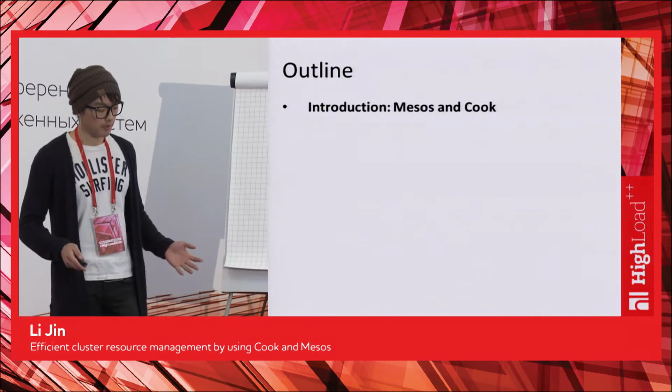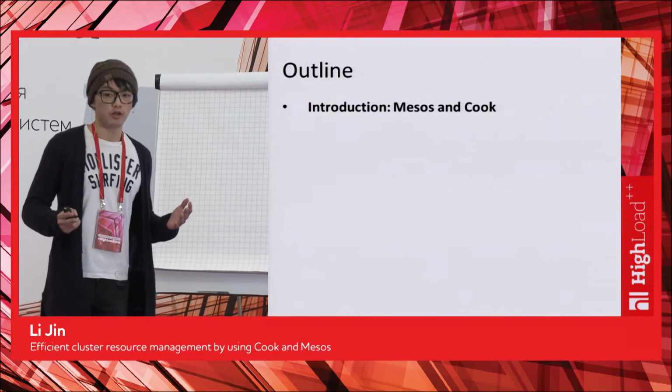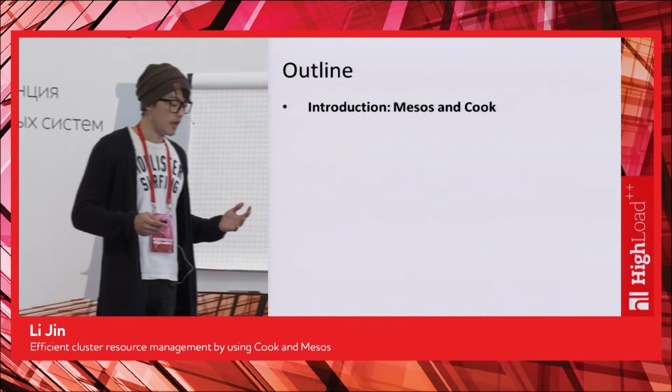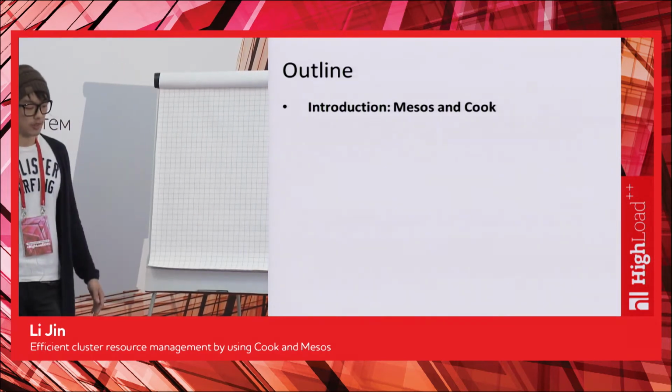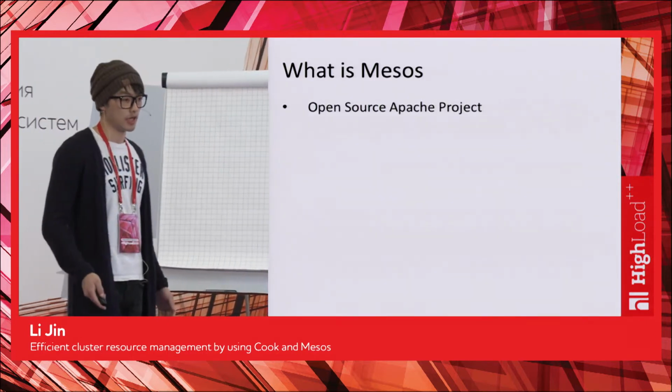What are we going to talk about here? We're going to talk about Cook and Mesos. First of all, I'm going to give a quick introduction to Mesos and Cook, and try to make sense of why it's interesting. Mesos is an open source Apache project.